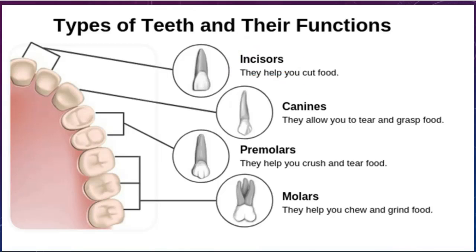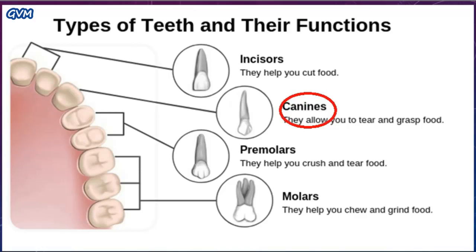Student, incisors are your front teeth and they are 8 in number. This means they are 4 in each jaw, and we use incisors to take bites of food. They help in cutting the food into small bites. Students, then after incisors we have canines.